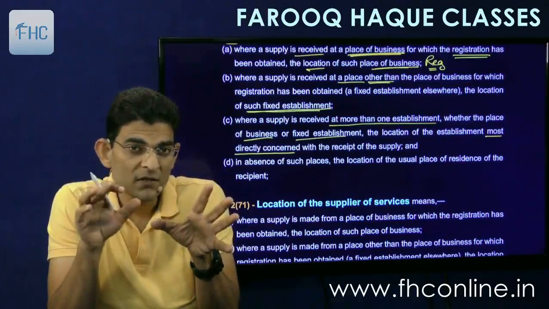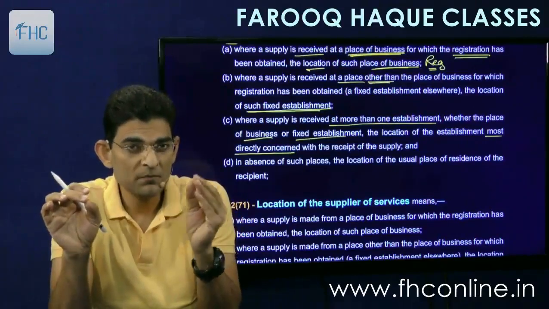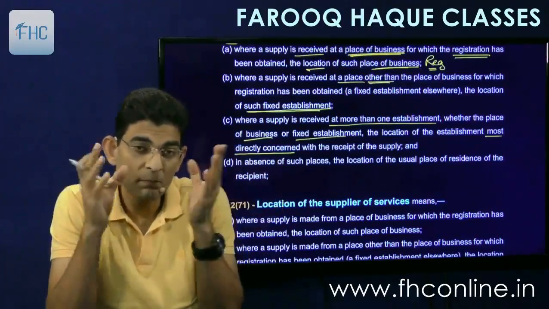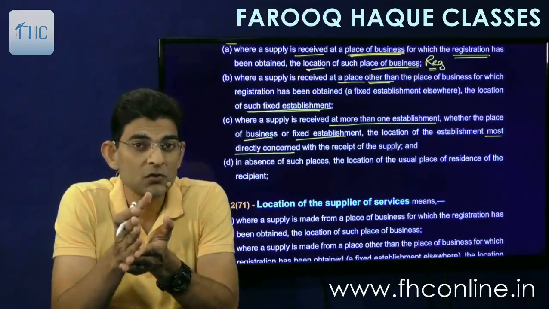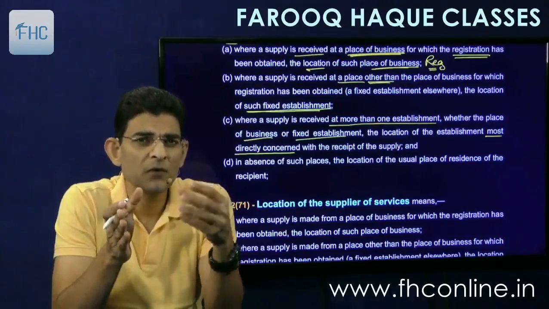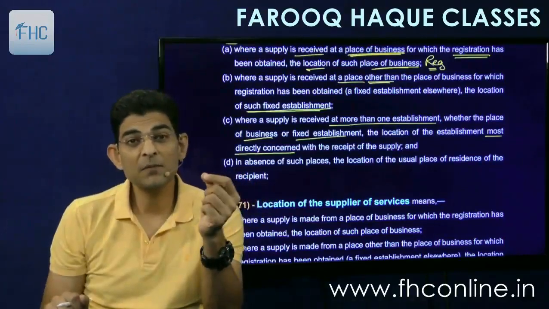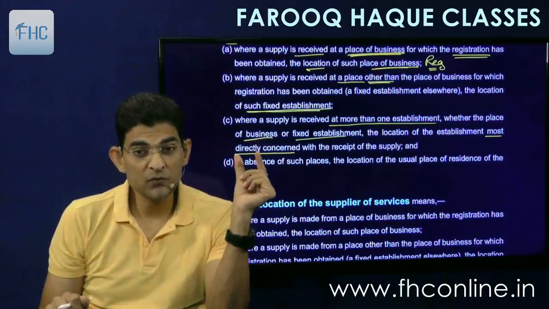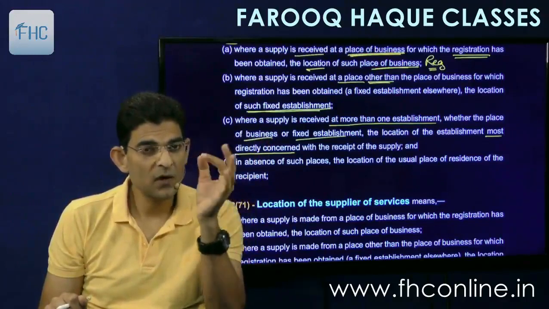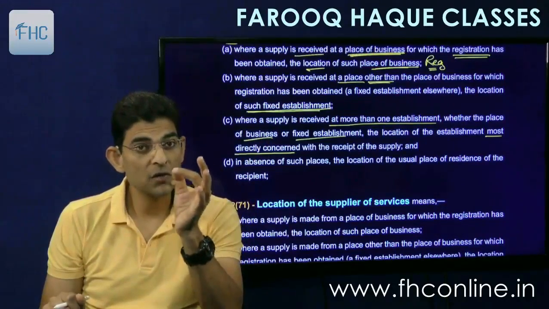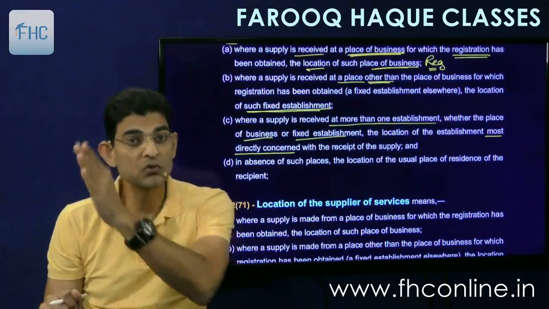But say for example there is another service which is primarily received at the branch level, though some benefit has also passed on to head office. Primarily, the majority of the service was used at the branch and some minor part of it was used by the head office, then the location will become the branch. So you have to see most directly concerned means the benefits. Whatever service you have received, who has got how much benefit, or the use, where that input service was used, that is to be seen.